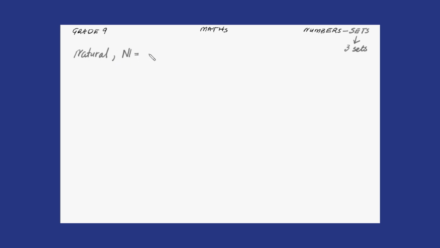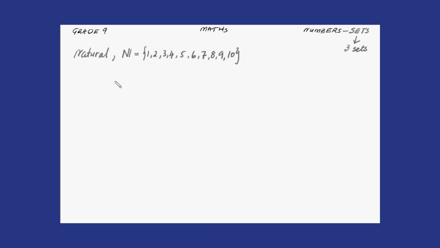So it would be 1, 2, 3, 4, and so on. This is an infinite set. But let me not make it infinite. Let me make it finite. Let's say 5, 6, 7, 8, 9, 10.